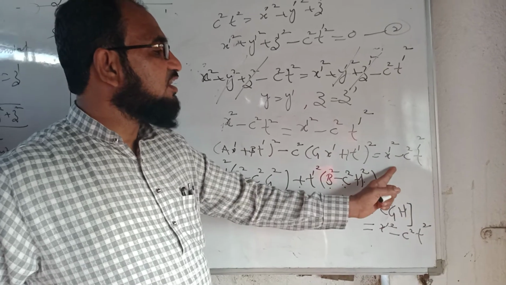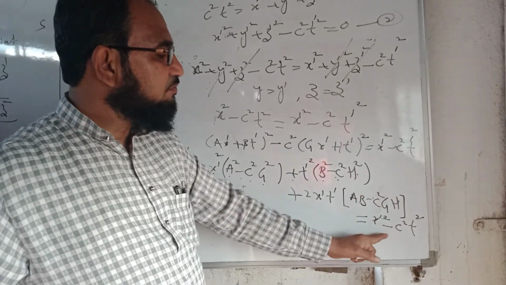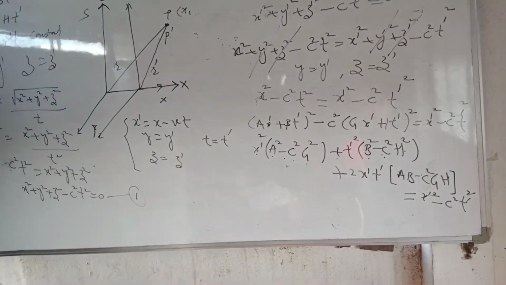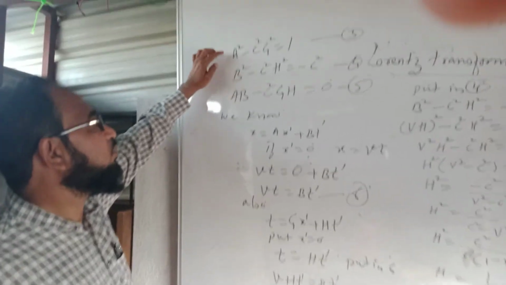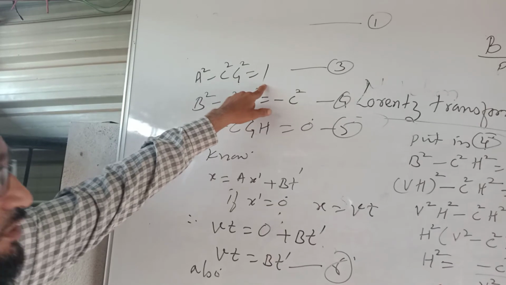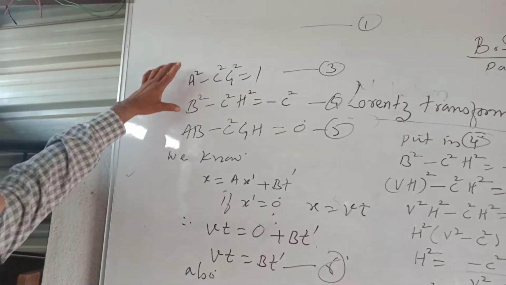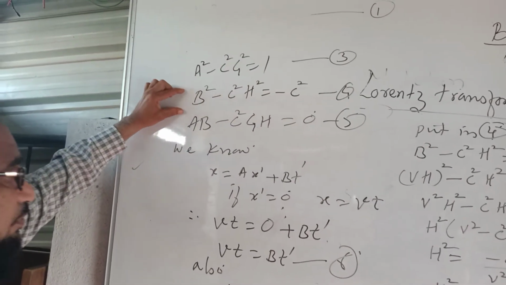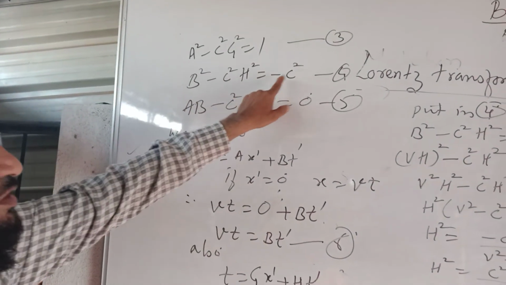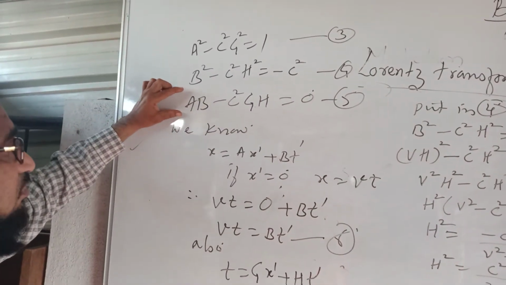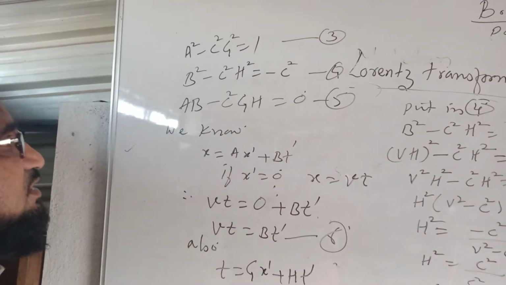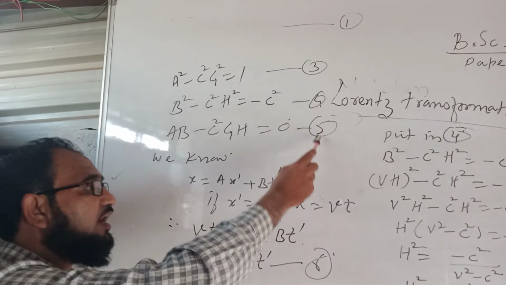Now the right hand side is x'² − c²t'² as it is. Now we have the equation a² − c²g² = 1 by comparing the coefficients of x'². By comparing the coefficient of t'², we have the equation b² − c²h² = −c², and the constants: ab − c²gh = 0 by comparing the constants. Let us call these equations 3, 4 and 5.